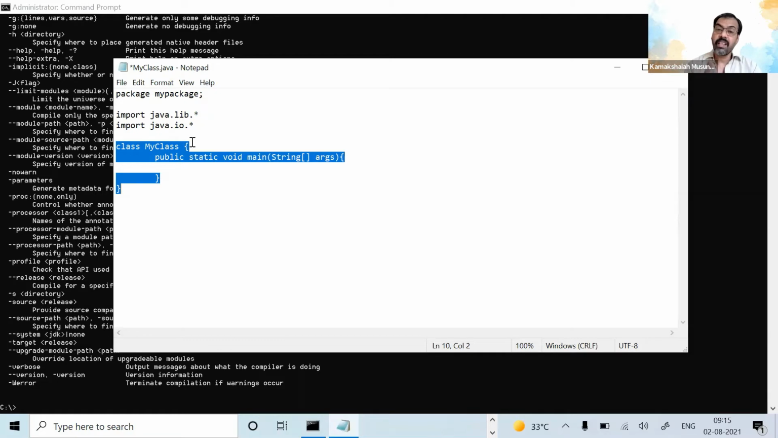In R, everything is a function. That is why we call R a functional programming language, but Python and Java are object-oriented programming languages. In an object-oriented programming language, everything is a class. So first you have to define the class, and then at least one method, which should be the main method. The main method is the driver. A driver is a method which knows what needs to be accomplished with the help of the class.